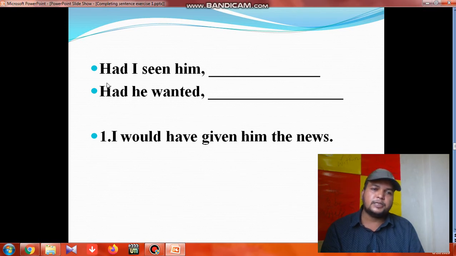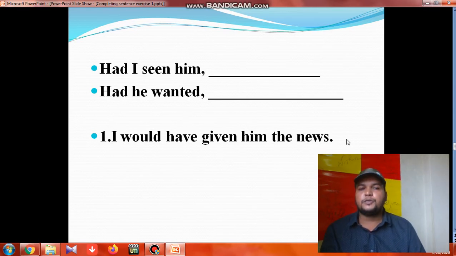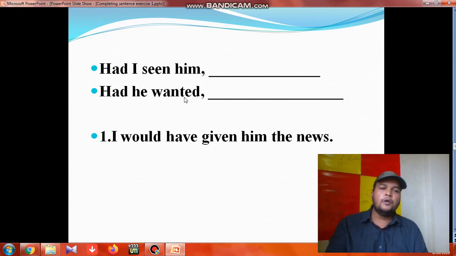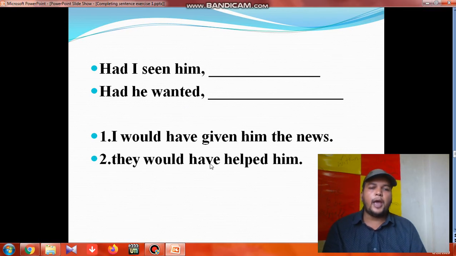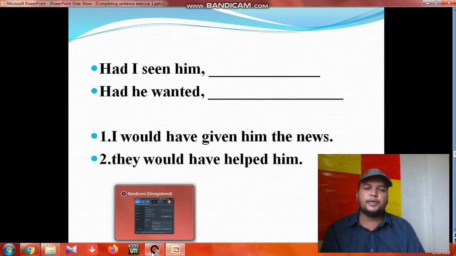The same structure follows here, and it is also conditionals, but it is zero conditionals. You understand? So, I would have given him the news. Next it comes, had he wanted. For this what can we take? They would have helped him. So same structure: would have, could have, might have, then B3. So are you getting this?